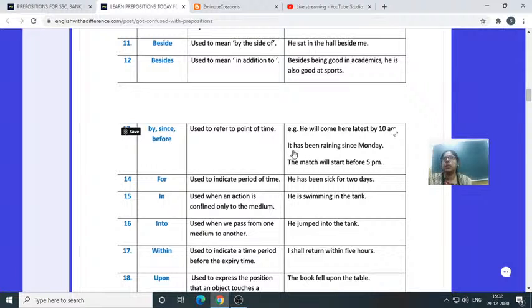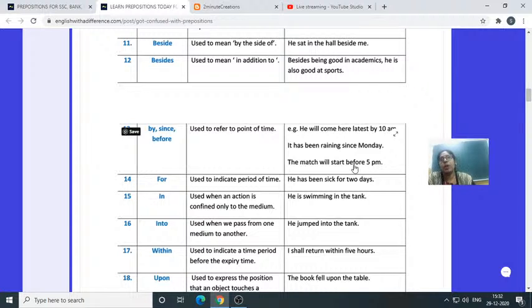But here, it has been raining since Monday: the rain started on Monday, and the effect of this rain is still there, it is continuing. So here we use since. And before: the match will start before 5 p.m. This is another use of time. So you understood how to use by, since and before.